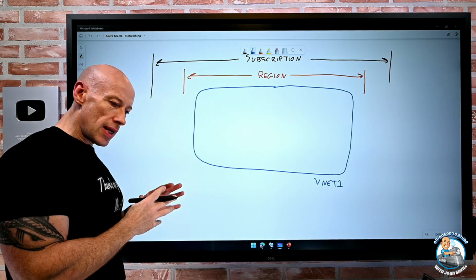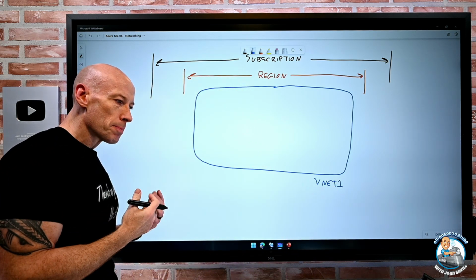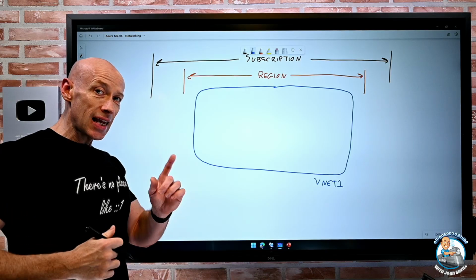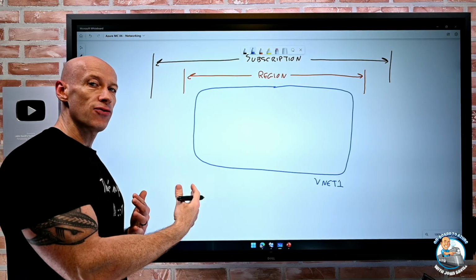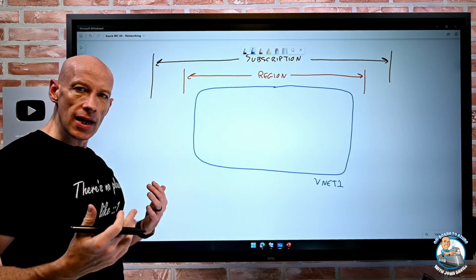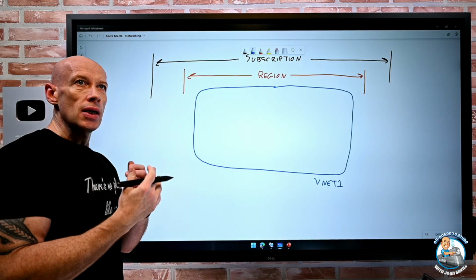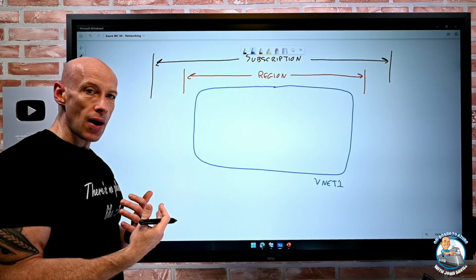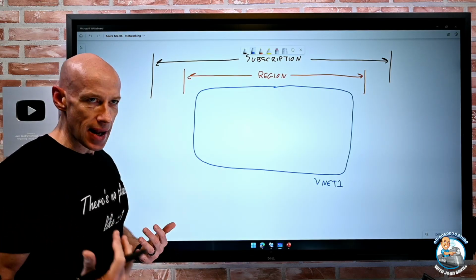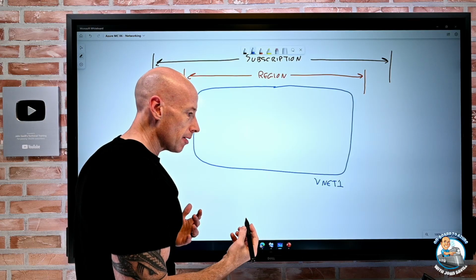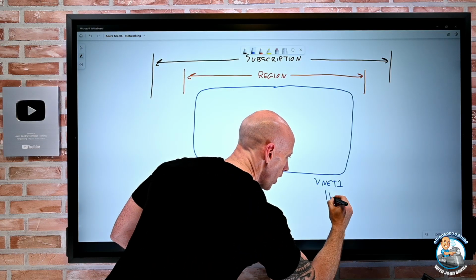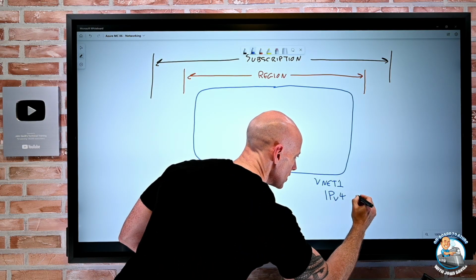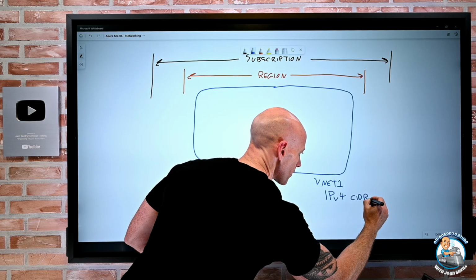Now the whole point is that the virtual network we're defining by at least one IPv4 CIDR range. A CIDR is a way to write down a particular network and how many bits make up that network. So I have to have one IPv4 CIDR range.